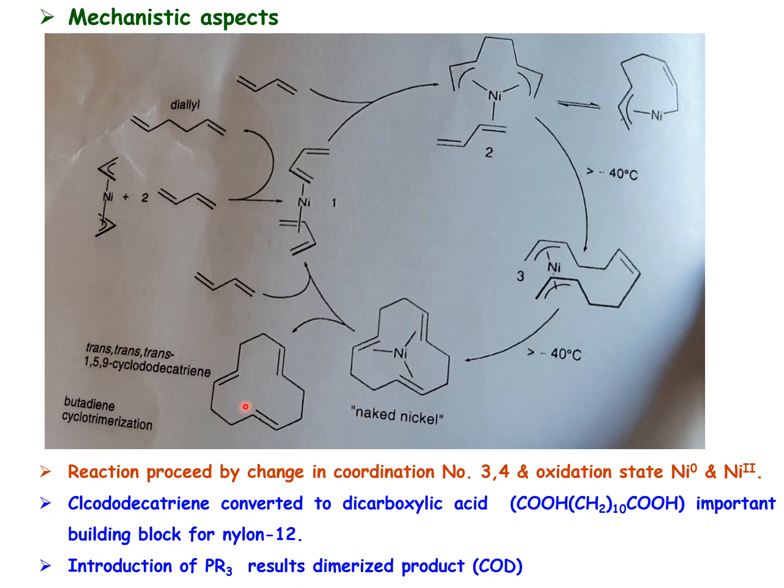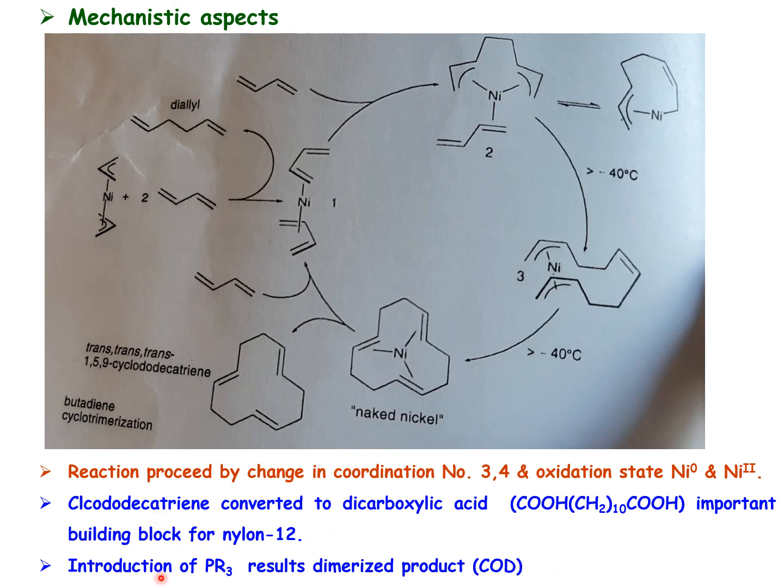So the reaction proceeds by a change in the coordination number of nickel. As I said, the nickel will have 3 and 4 coordination sites, and the oxidation state varies between 0 and 2. That is how the reaction proceeds, and this product can be converted into the corresponding carboxylate, which is an intermediate for the polymer nylon 12.